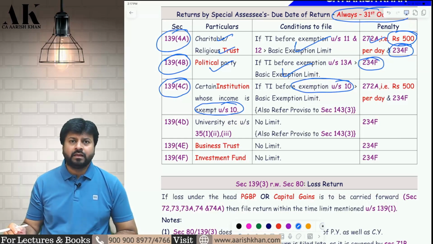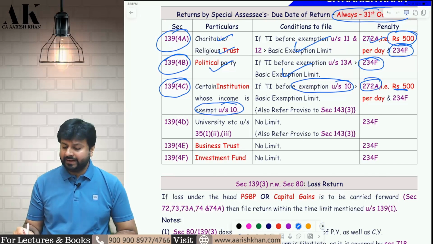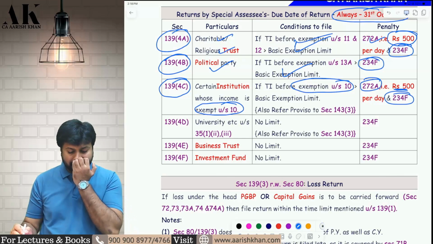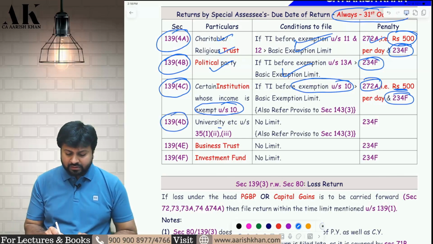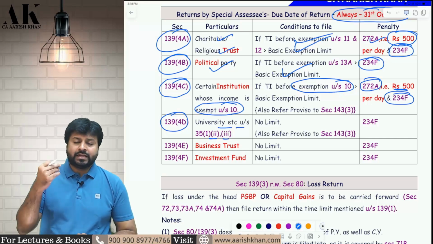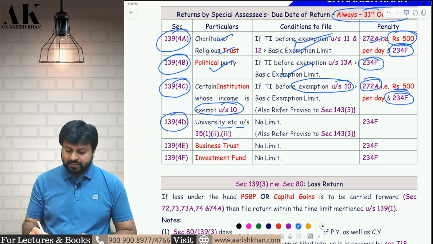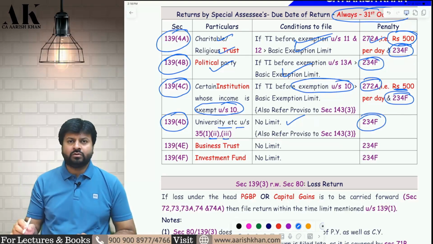Same logic. If they don't file the return on time, that is by 31st of October, they will be liable for again two things. First, 272A penalty of 500 and a fee of 234F. Both the things, just like the charitable trust. Then 139(4)(d): certain universities and educational institutions covered under 35(1)(ii) and 35(1)(iii), like scientific research association, social science, statistical research. For them, it is always mandatory to file the return. No limit. 234F fee will be imposed if they don't file.